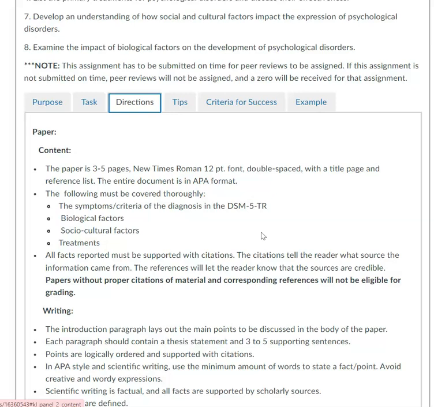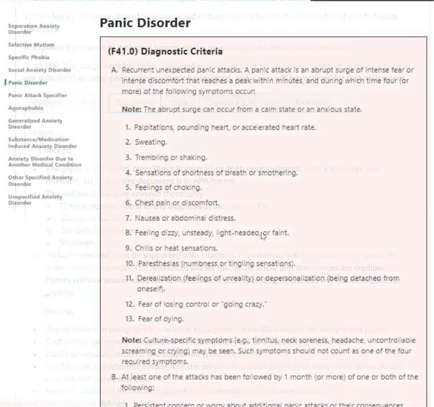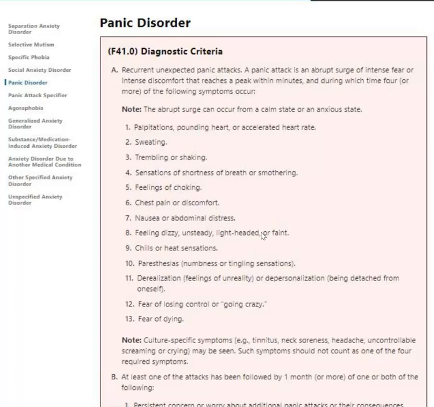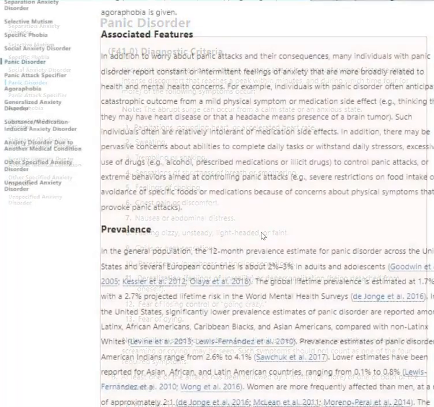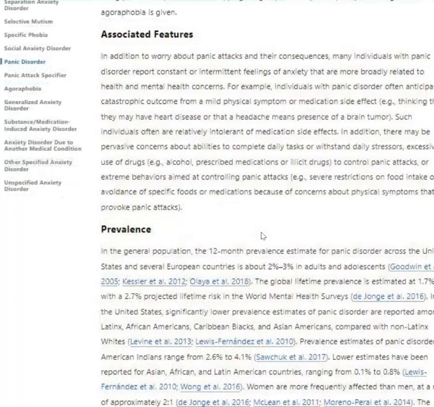So you want to look for articles that have results that you can report on biological factors, sociocultural factors, and treatments. Most of your information on the symptoms and clinical criteria will come from the DSM-5-TR in that peach-colored box when you're looking at your diagnosis in the DSM-5-TR online. The DSM has a lot of information on your topic. You may be able to find some biological and sociocultural factors in there, possibly even some treatments. So there will be a lot of information that you can use from there.